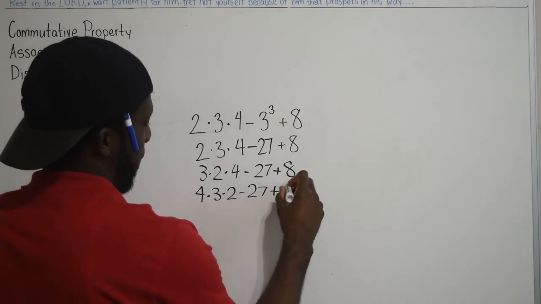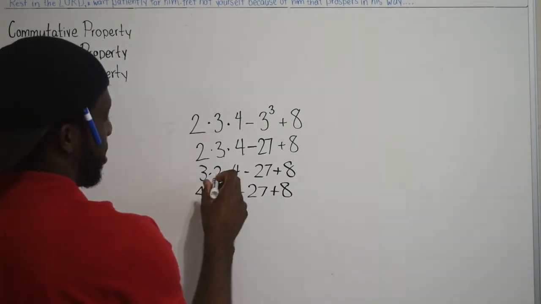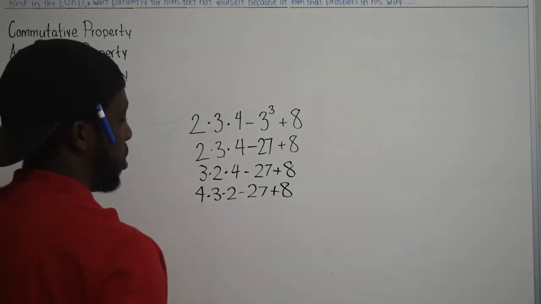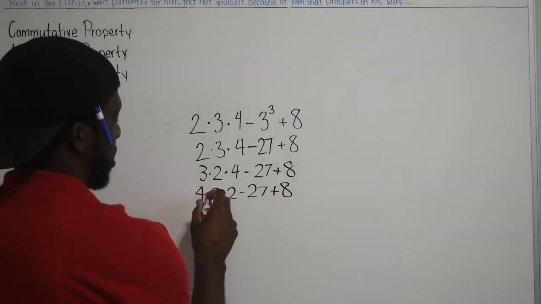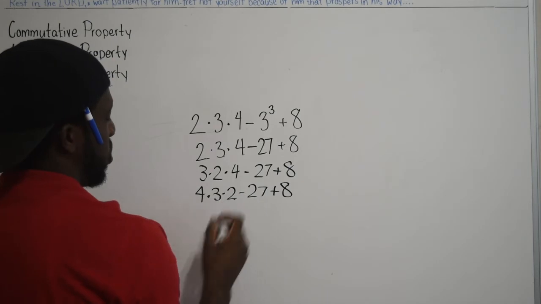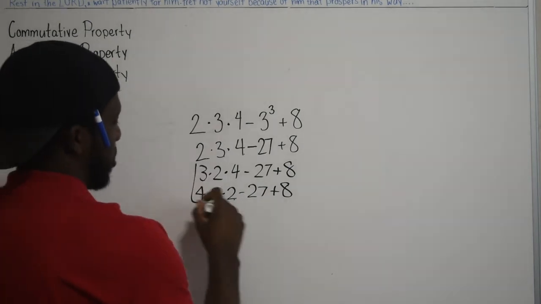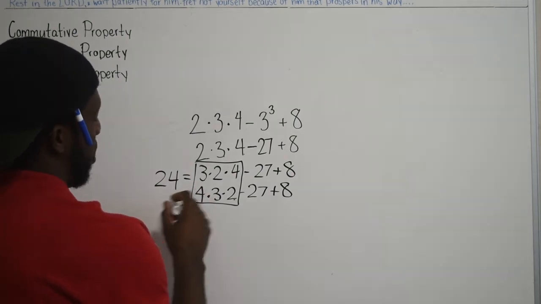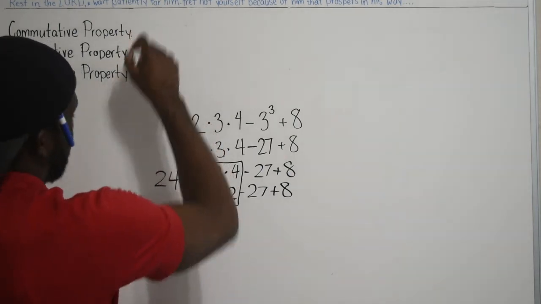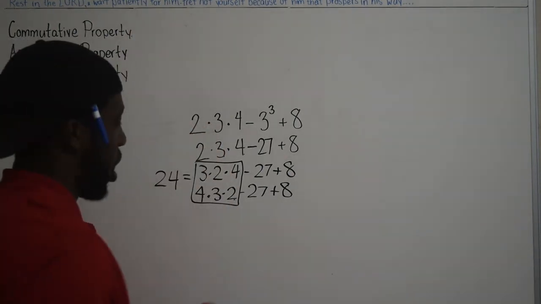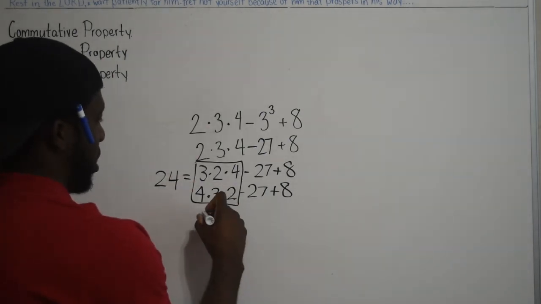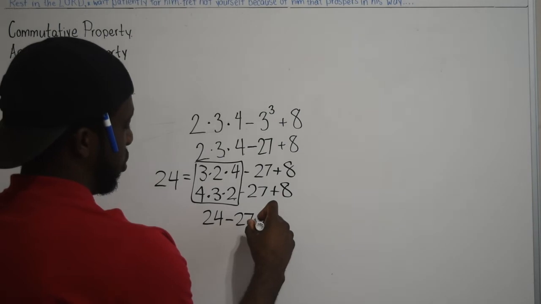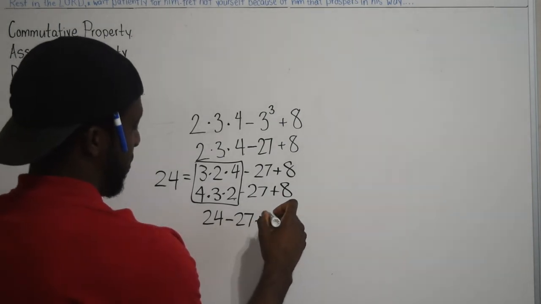I can do that, because 3 times 2 is 6, and 6 times 4 is 24. And then 4 times 3 is 12, and 12 times 2 is 24. So this right here will always equal 24, if I utilize the commutative property. So I'm going to get 24 minus 27 plus 8.